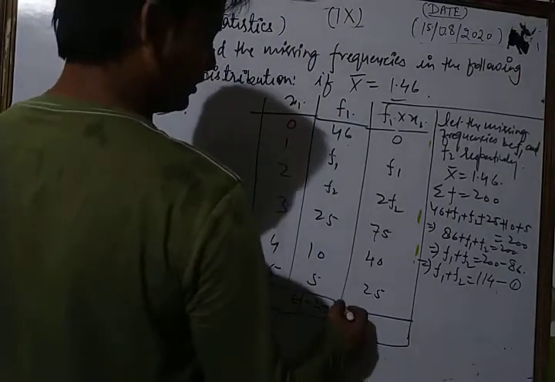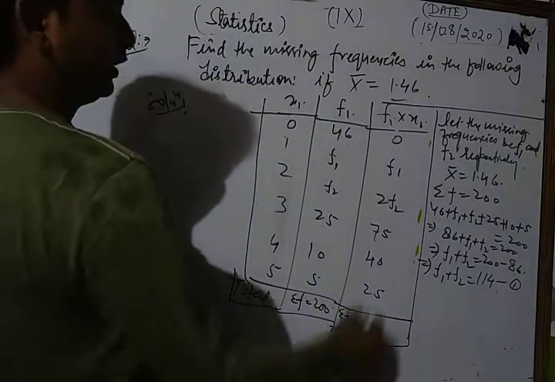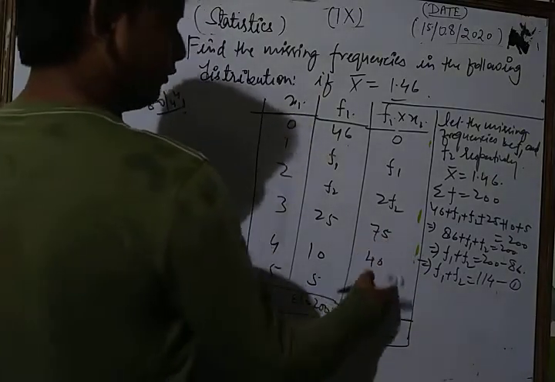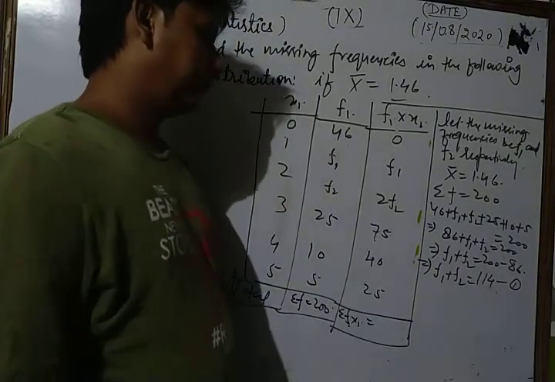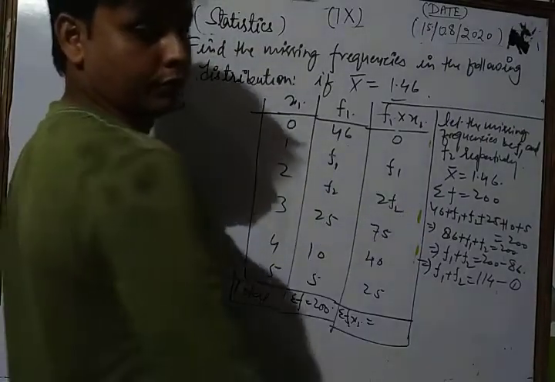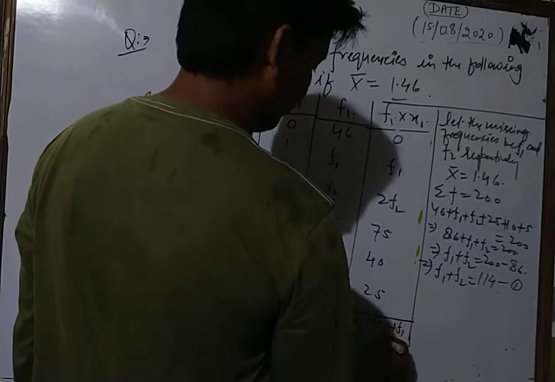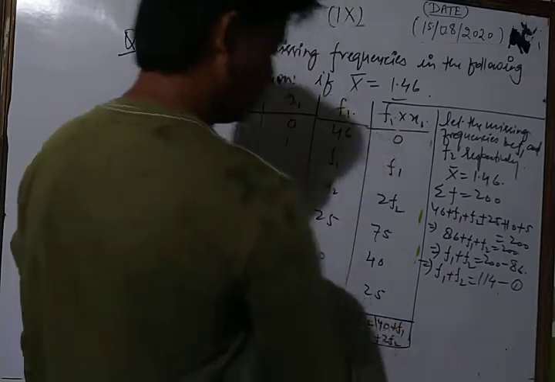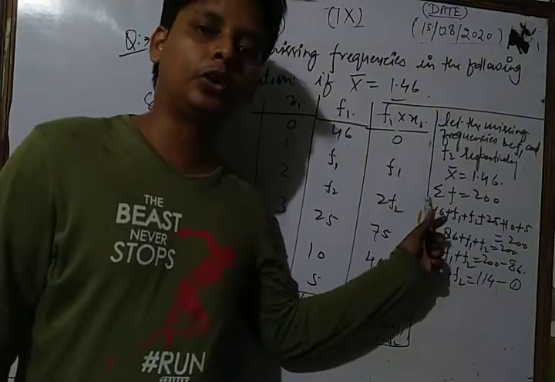Now we add: sigma fi xi is equal to 75 plus 25 is 100, 100 plus 40 is 140, plus f1 plus 2f2. So we write 140 plus f1 plus 2f2. This is the value of sigma fi into xi.